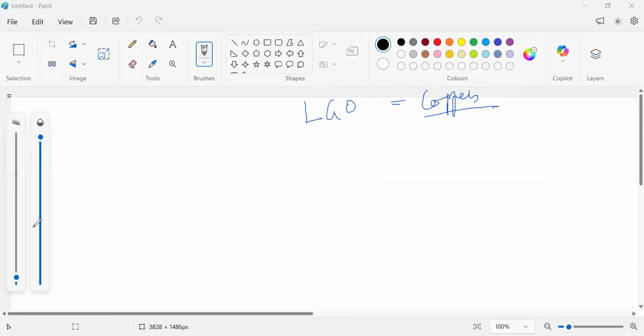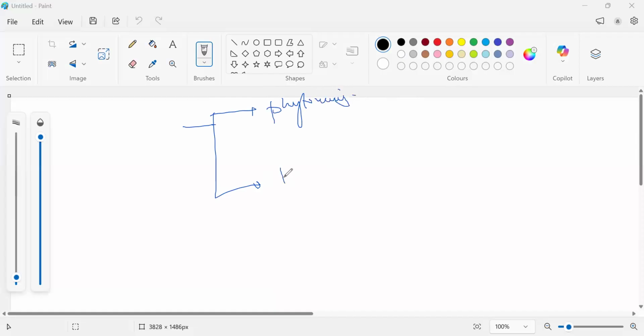Now, when we take the low grade ore, copper low grade ore can be extracted by two processes. One is called phyto mining, one is called bioleaching. Is it clear, everybody? There are two processes which are used. Now, in both the processes, the final four steps are exactly the same.